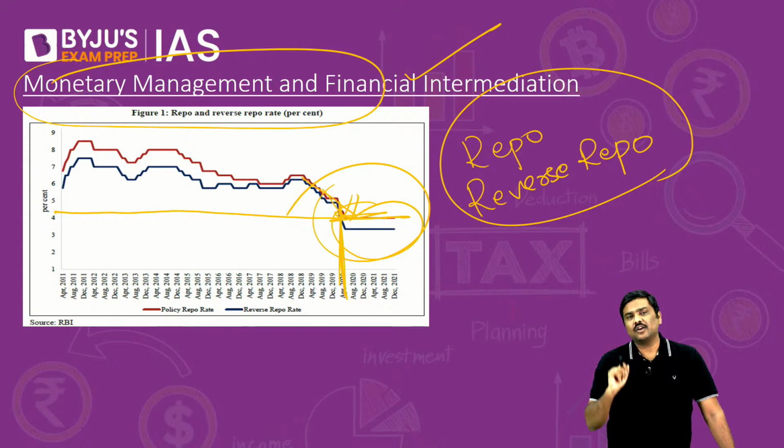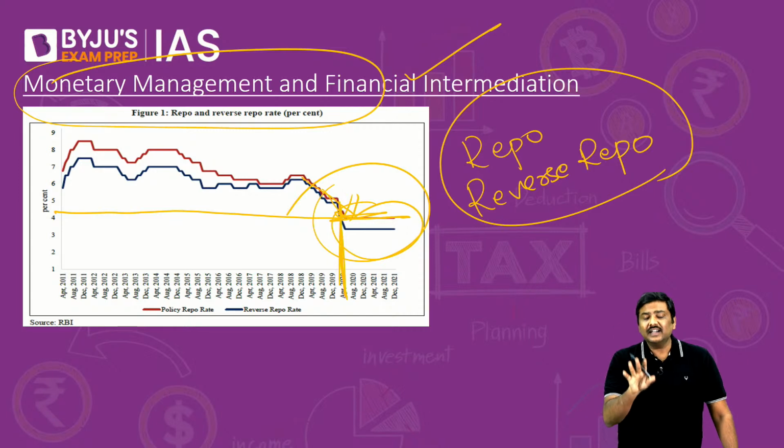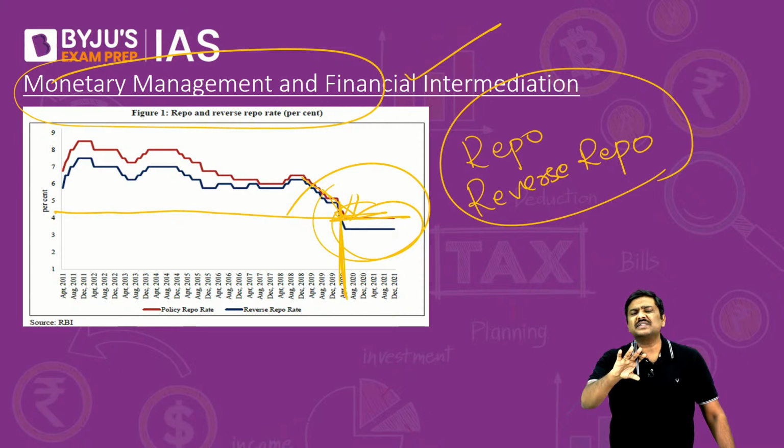That is for the Indian economy. But RBI's expectation says that for the current financial year, the inflation rate will be somewhere around 5.3%, and for the next financial year, it has estimated an inflation rate of 4.5%. Remember this.